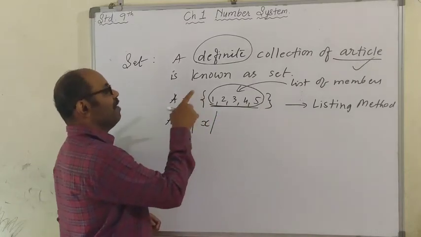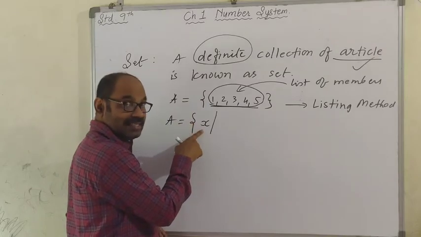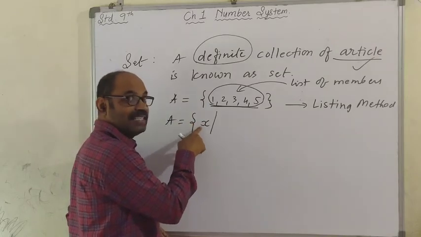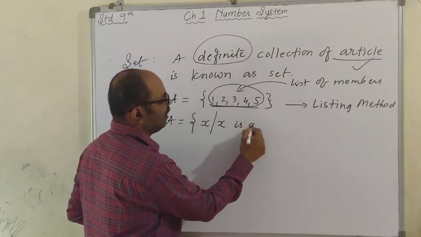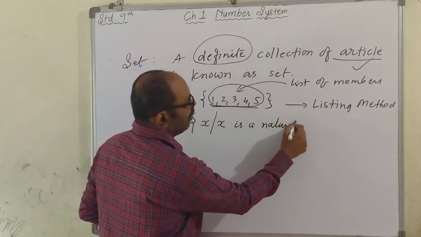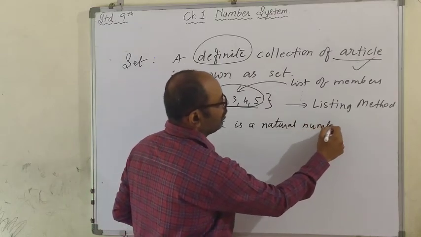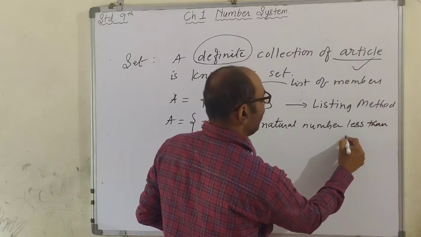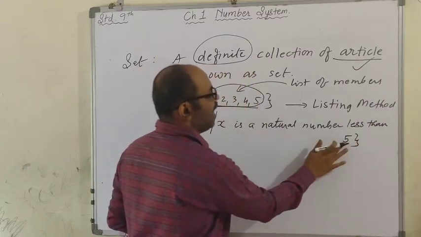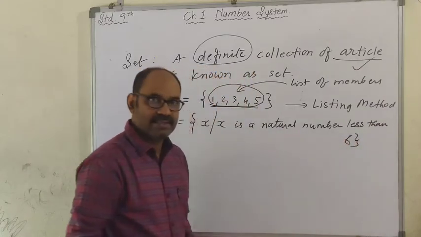Okay. So the member of the set is X. This is called member. Where, what is the property of X? X is a natural number less than 6.